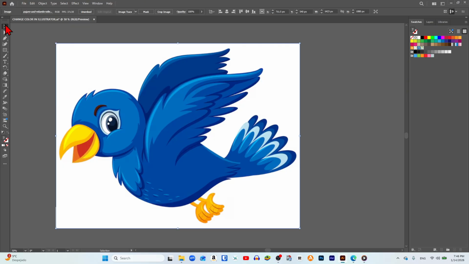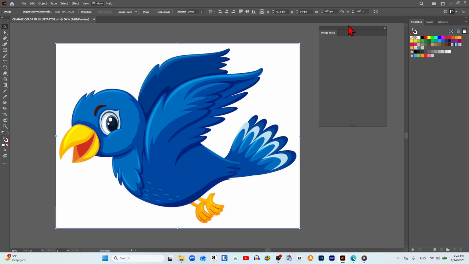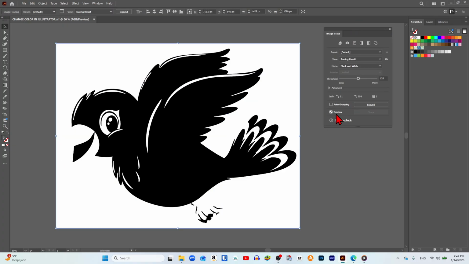So we click on the image, and then we navigate to the window menu at the top of the screen. From there, we locate the image trace panel and we open it. Before adjusting any settings, we make sure to check the preview box. Next, we go to the View menu and choose Tracing Result.